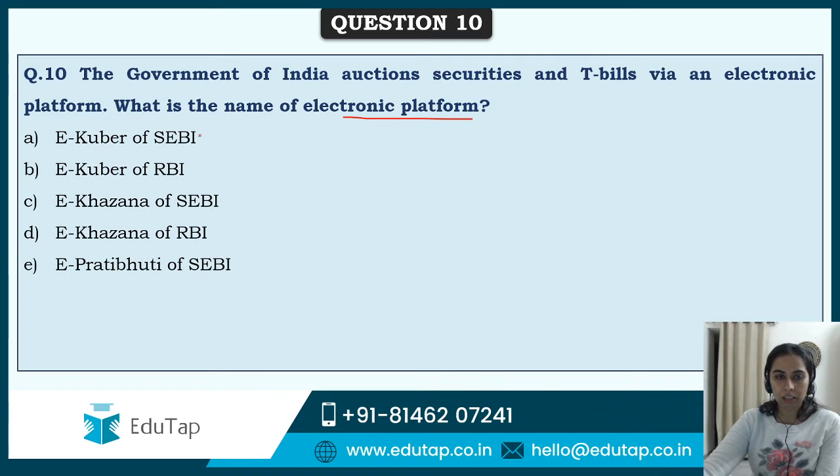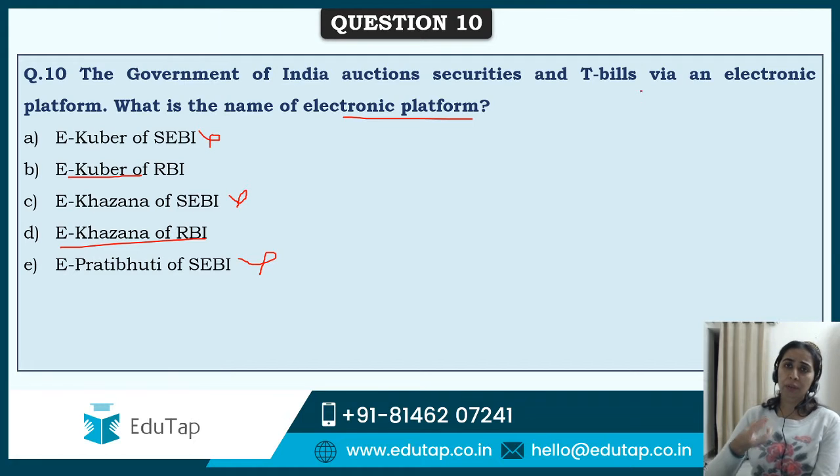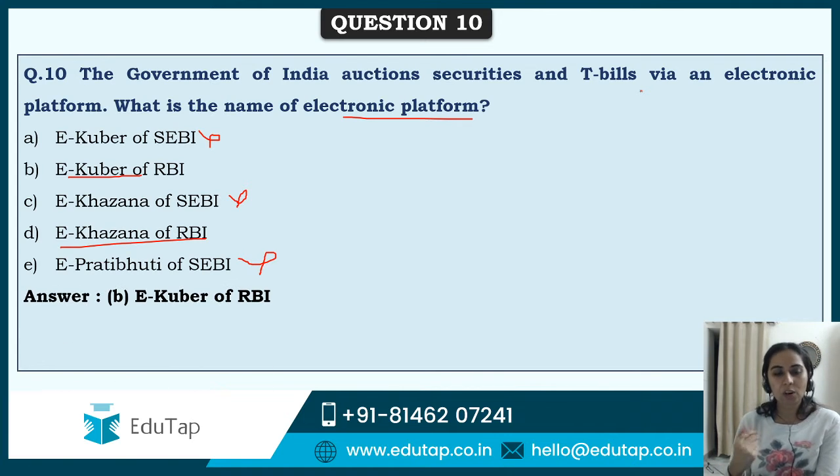So that will tell you that A is not the answer, C is not the answer, E is not the answer. So either the name is E-Khazana or E-Kuber. Now, if you are a little bit aware about the current affairs, e-Kuber is in the news a lot. We have something or the other to read about e-Kuber. So e-Kuber is the right answer.